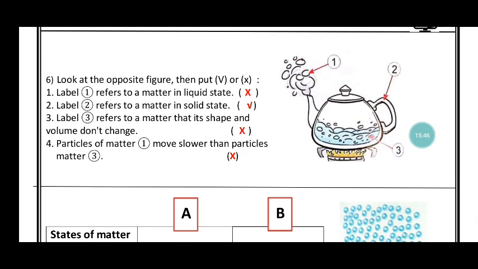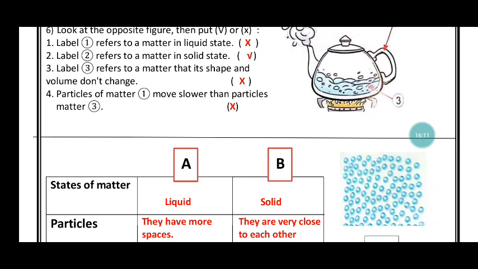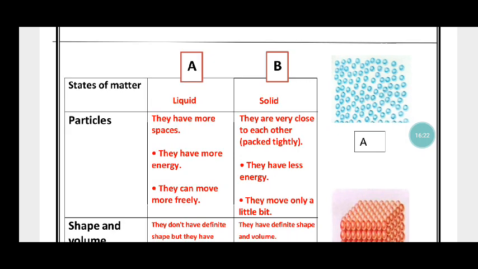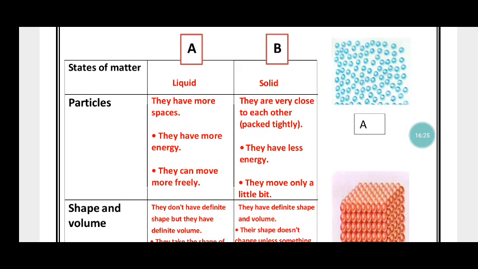Look at this picture and answer. Label 1 refers to a matter in liquid state? No. Label 2 refers to a matter in solid state? Yes, true. Label 3 refers to a matter whose shape and volume don't change? Of course, no. False. Number 4, particles of matter 1 move slower than particles of matter 3? No, false. Okay, and now the last question.